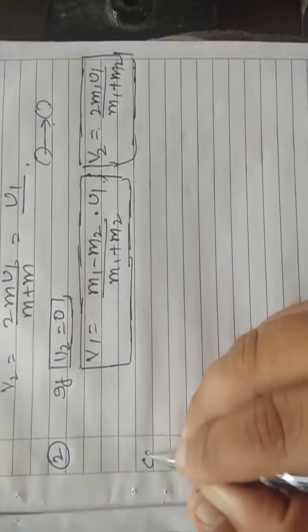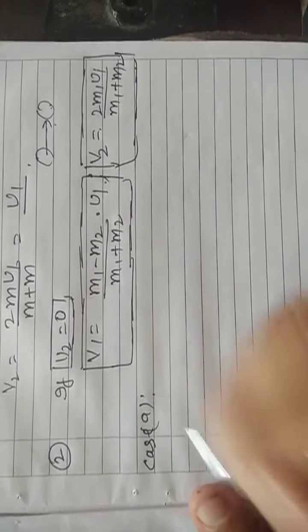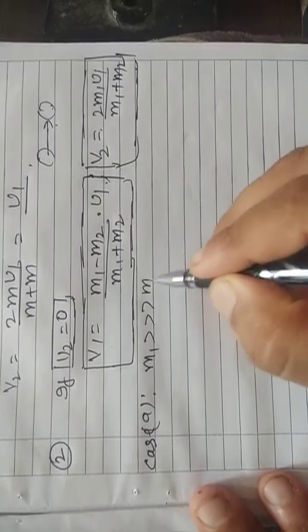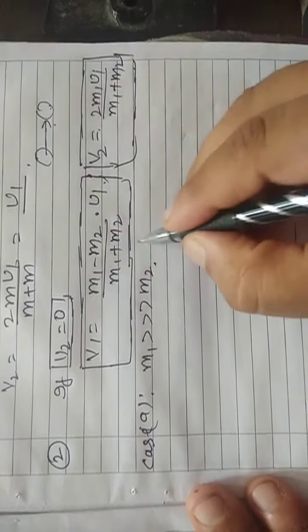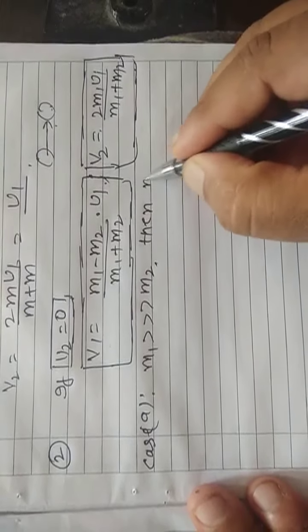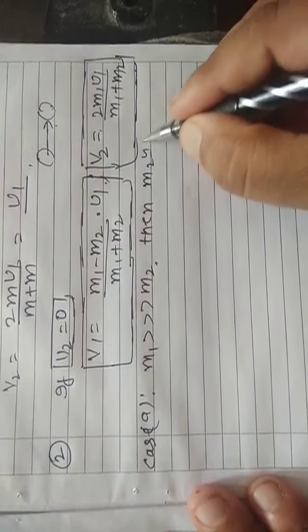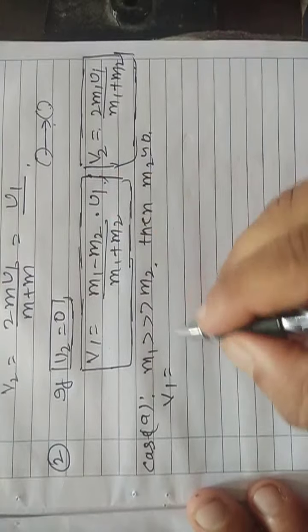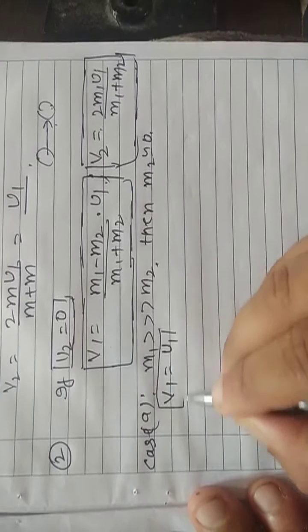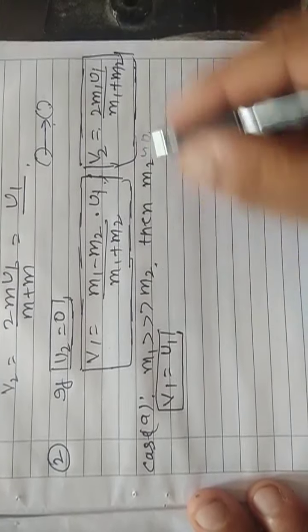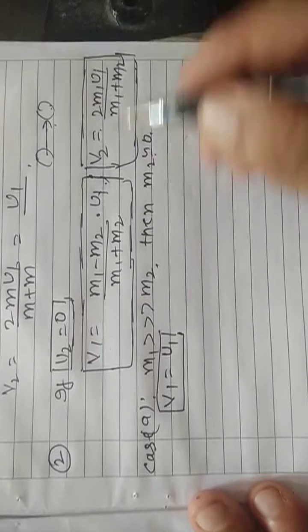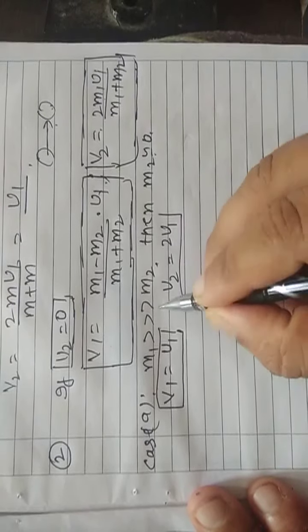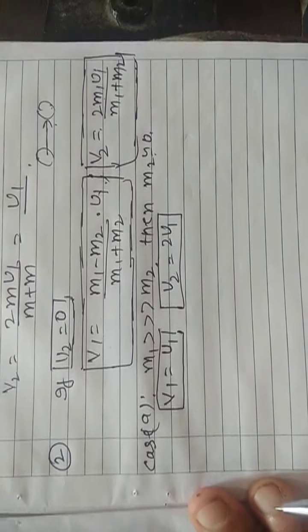Now there are sub cases. Case A: suppose the mass of the first body is greater than the mass of the second. Then m2 is approximately equal to 0. If I put m2 as 0, I get v1 equal to u1, and v2 equal to twice u1.